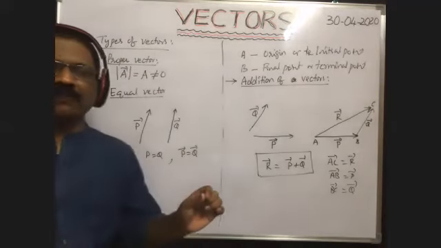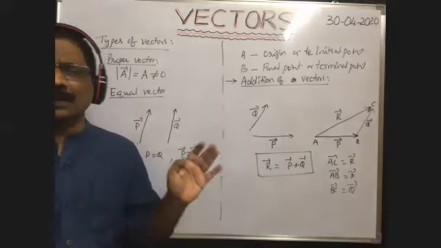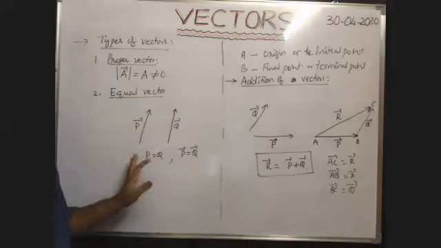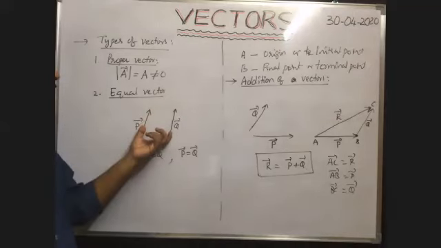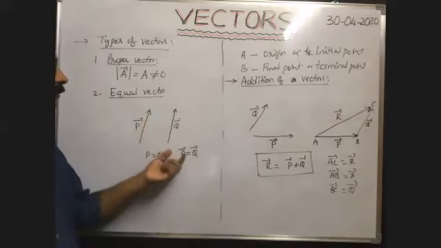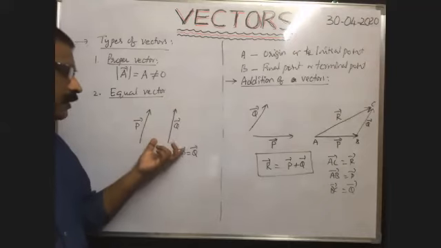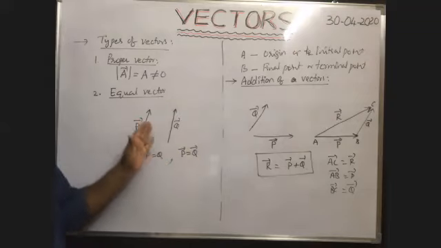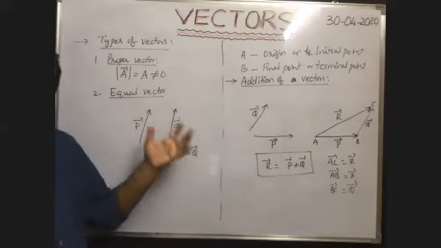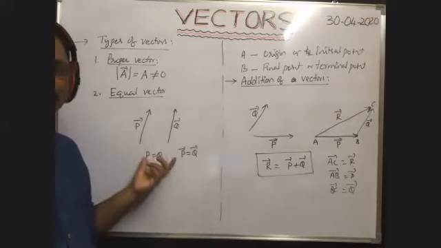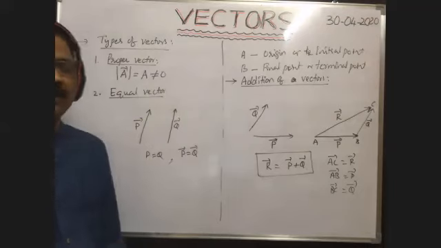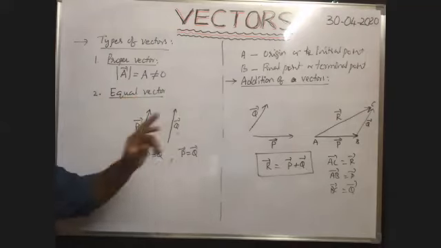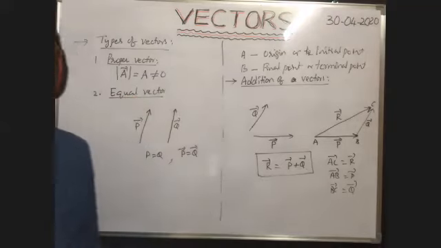When two vectors have same magnitude and same direction, definitely these two are parallel to each other. Then this type of vectors are called like vectors and equal vectors also. Equal vectors and like vectors also, because if the directions are same, then they are called like vectors. Magnitudes are also equal, that's why they are called equal vectors. Okay, if two vectors P bar and Q bar are equal vectors, then we can write P bar is equal to Q bar.